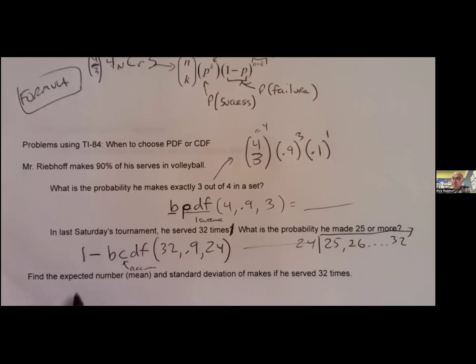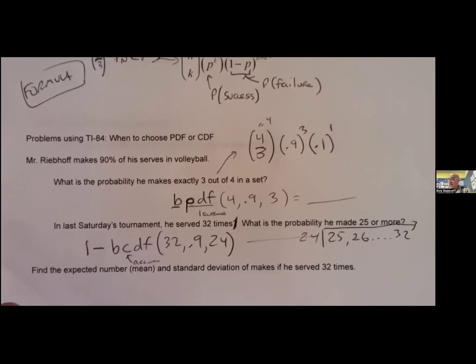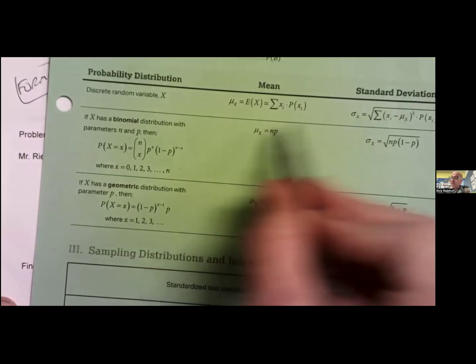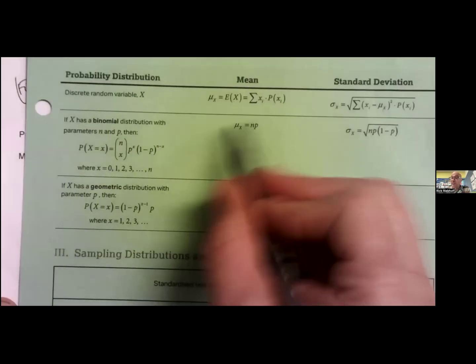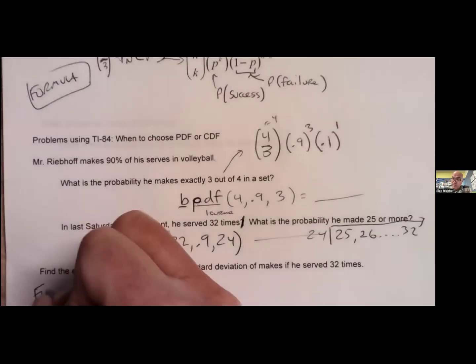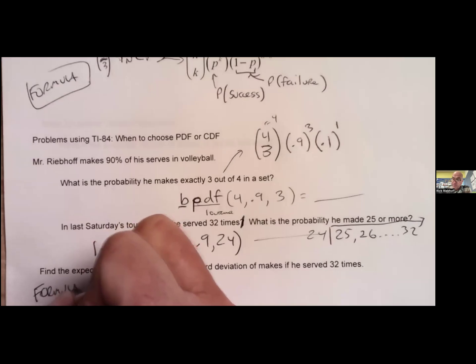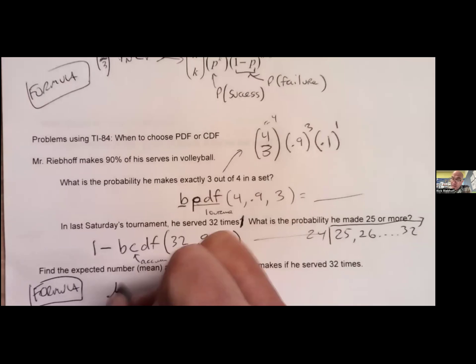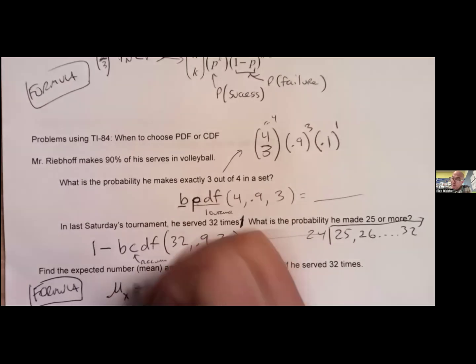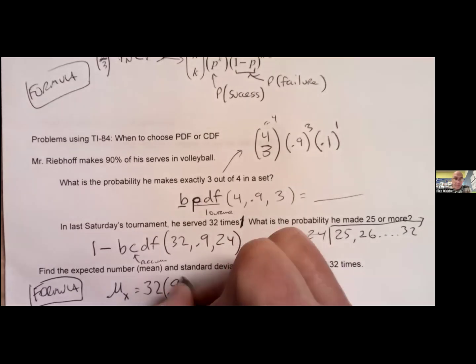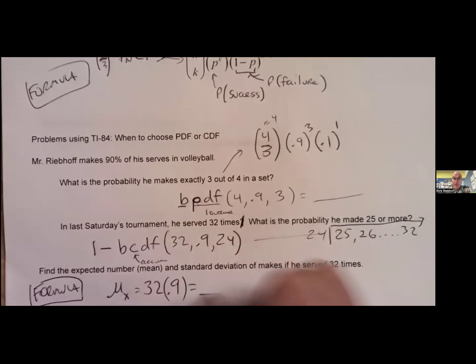Okay. Find the expected number, mean, and standard deviation. So that is right here. Binomial mean, standard deviation. They've got the formulas for it. Super easy. It's right there. And the mean is, if I serve 32 times and I make 90% of them, that's going to be 28 or something like that, 29, right?